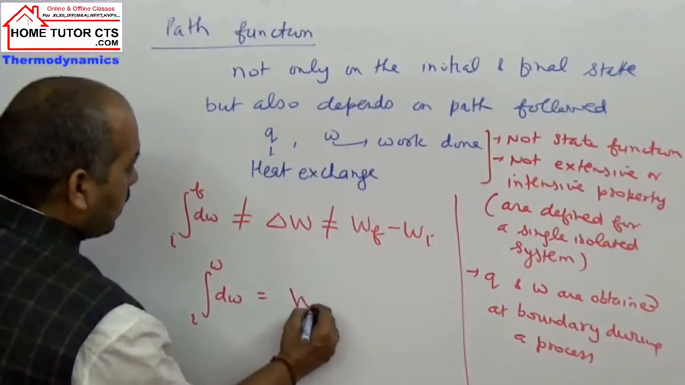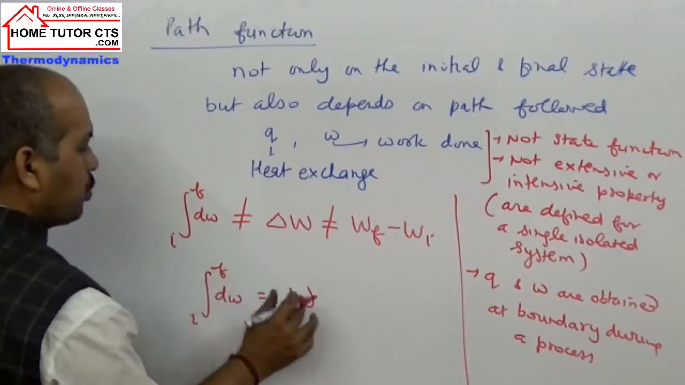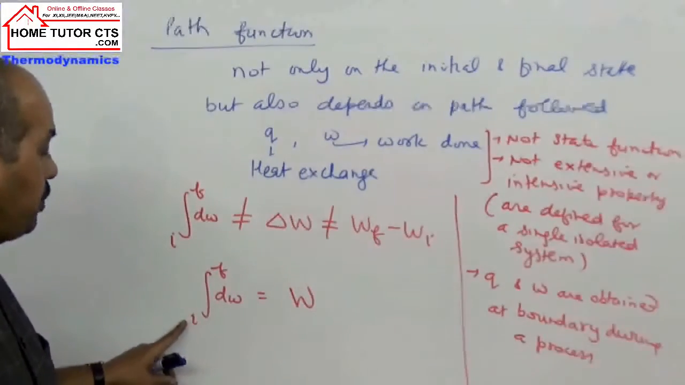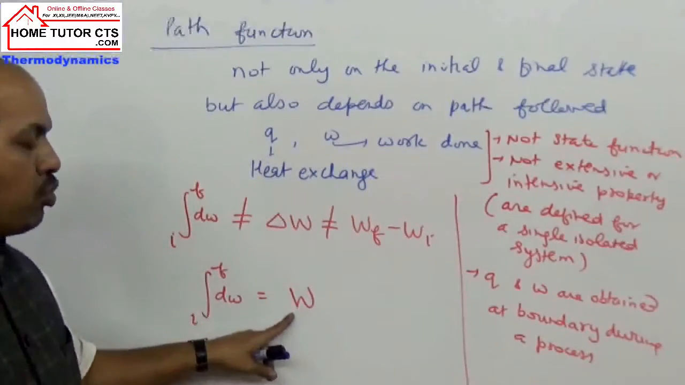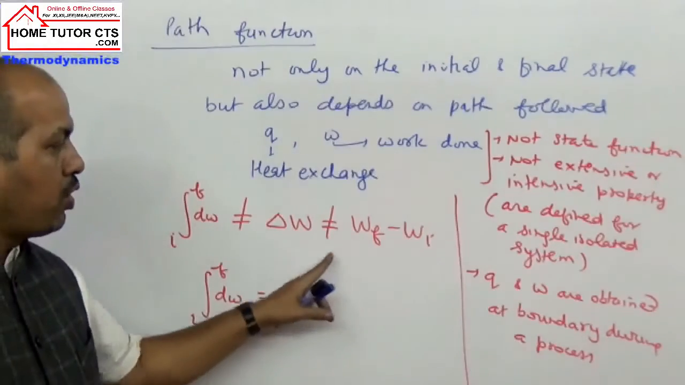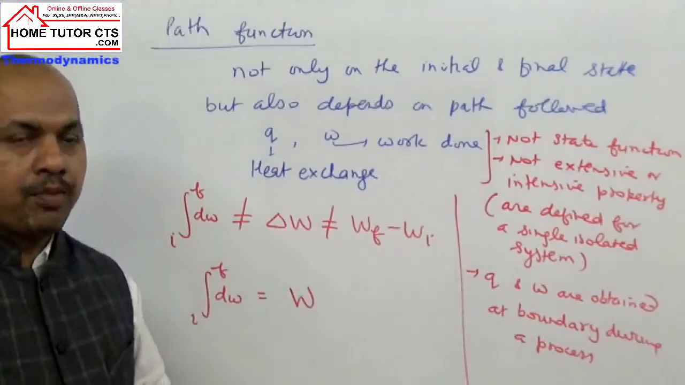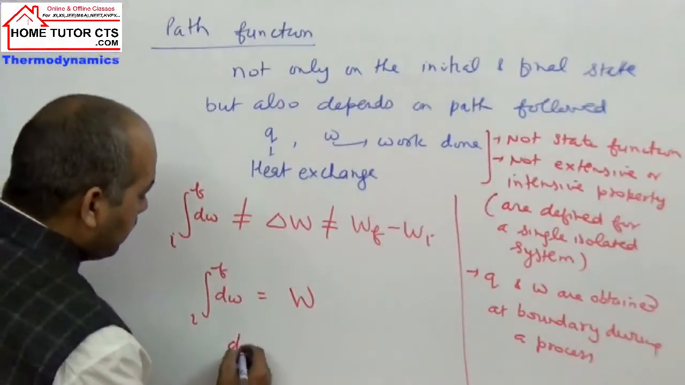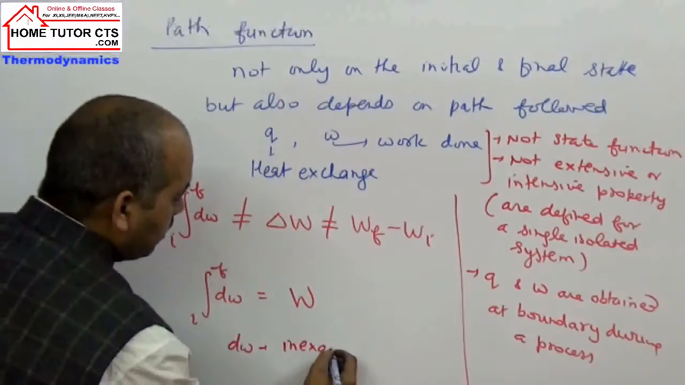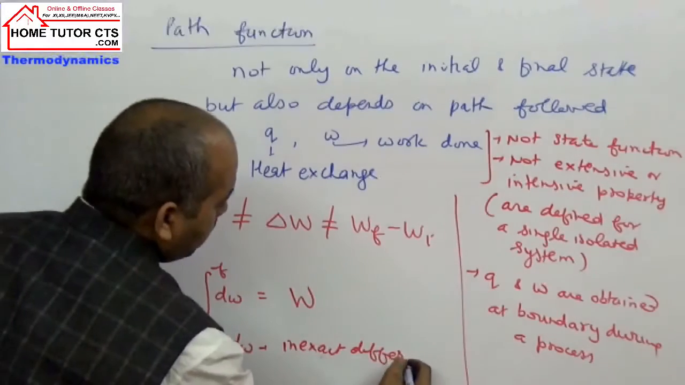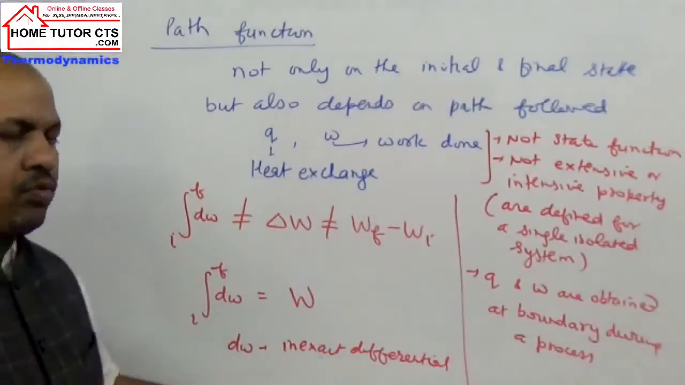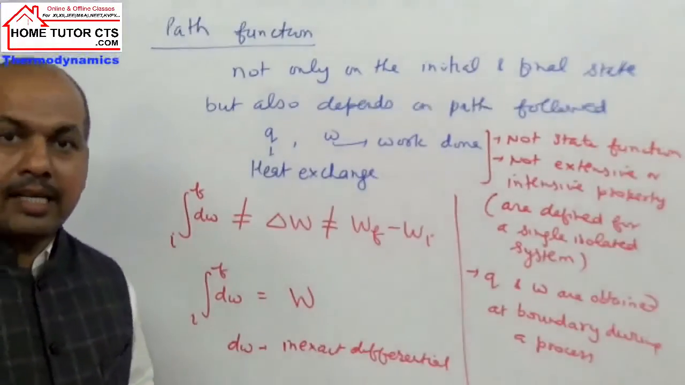It is equal to the total work done in a given process. If the state is initial and the state is final, the work done will be given by this term, not delta W, which is not work final minus work initial. So this term dW can be taken as an inexact differential. Path functions will have this property; they don't have an exact differential.